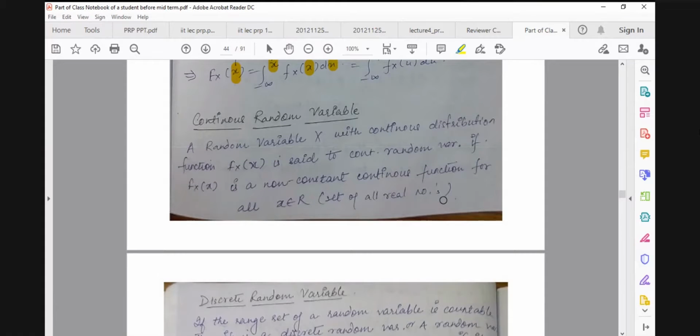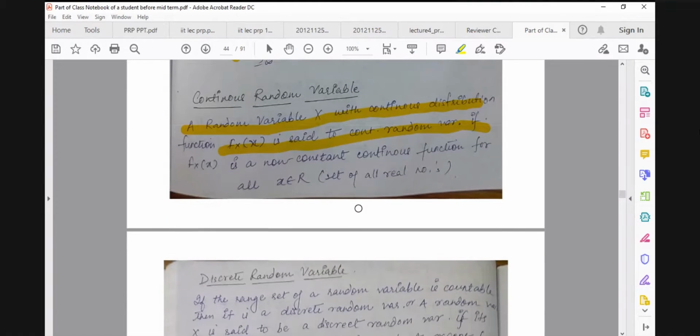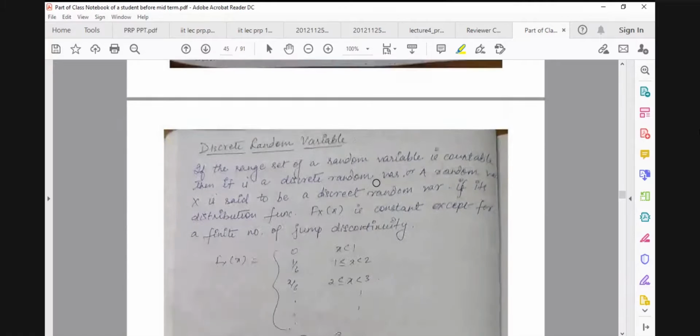Okay. So we have already talked about the continuous random variable. A random variable x with a continuous distribution function is said to be a continuous random variable if F of x is a non-constant continuous function for all x belonging to R. This R is the set of real numbers. And for discrete, if the range set of the random variable is countable, then it is called a discrete random variable.